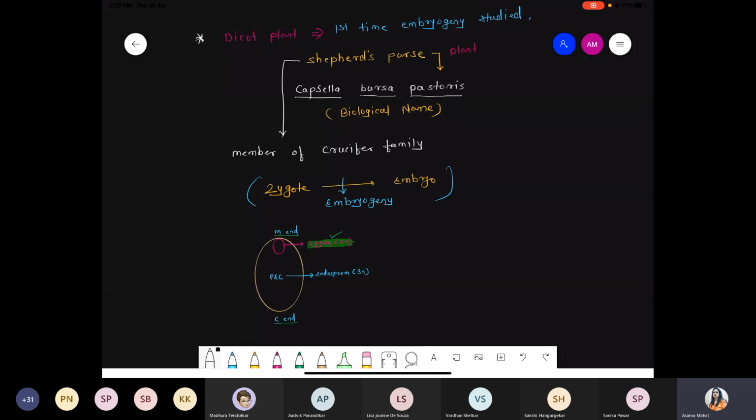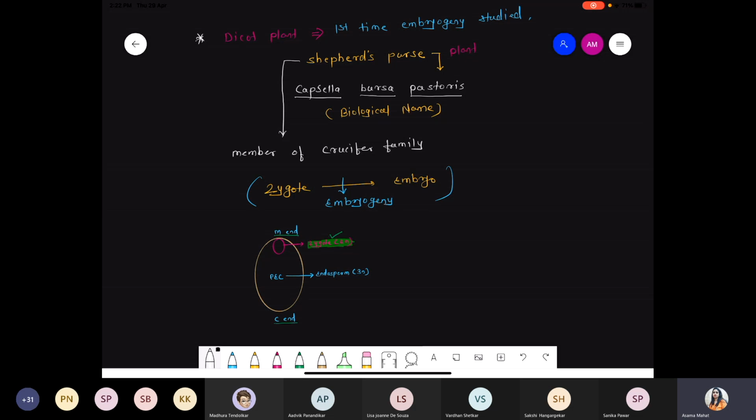Okay. So from the double fertilization we obtain two products. Number one, zygote. Another one, endosperm. The zygote is present towards the micropylar end, because we discussed the porogamy method, where the pollen tube enters towards the micropylar end. So where will the zygote form? Obviously towards the micropylar end, because the egg is present at that position. Now the other one, the largest cell, is called the PEC. PEC stands for primary endosperm cell. That primary endosperm cell is further converted into endosperm.